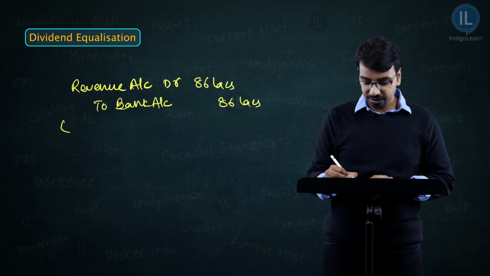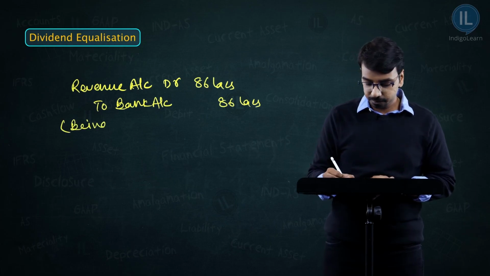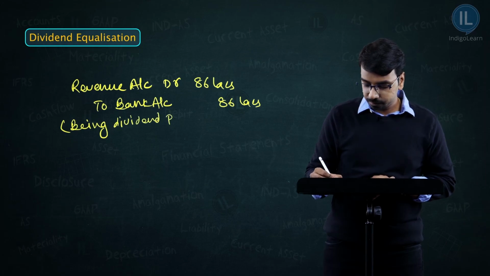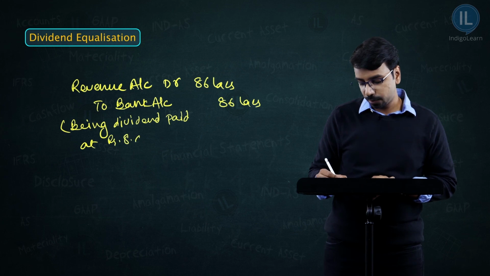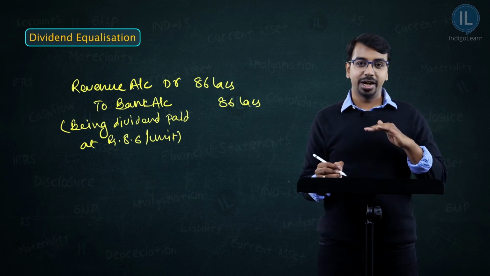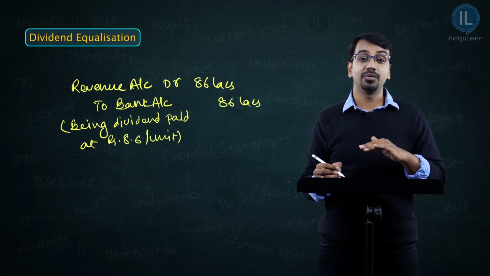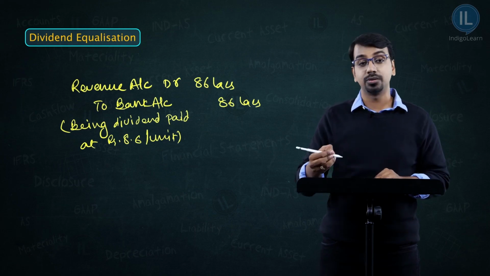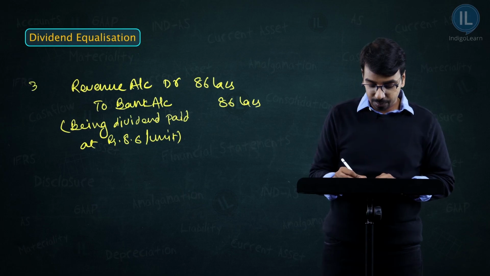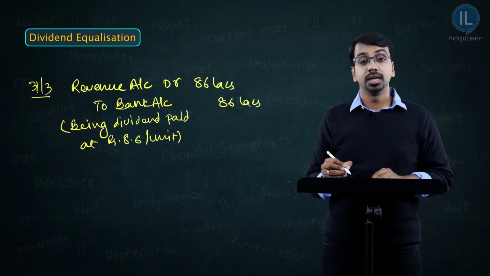This is the dividend paid, being dividend paid at rupees 8.6 per unit. Why 8.6? We understood that whatever the dividend is paid will be same. So 8.6 per unit is the dividend paid. This happens on 31st March.